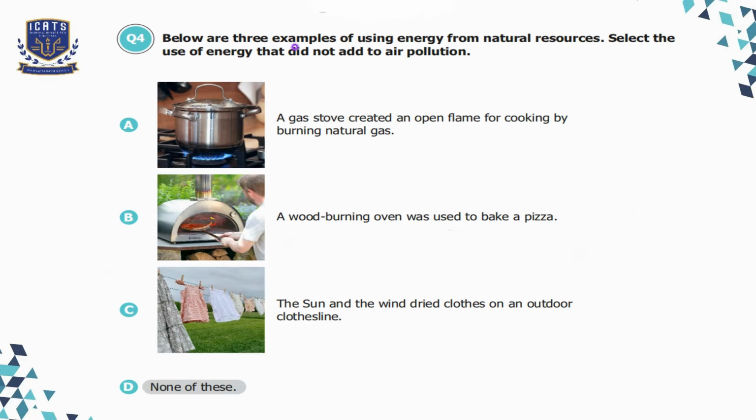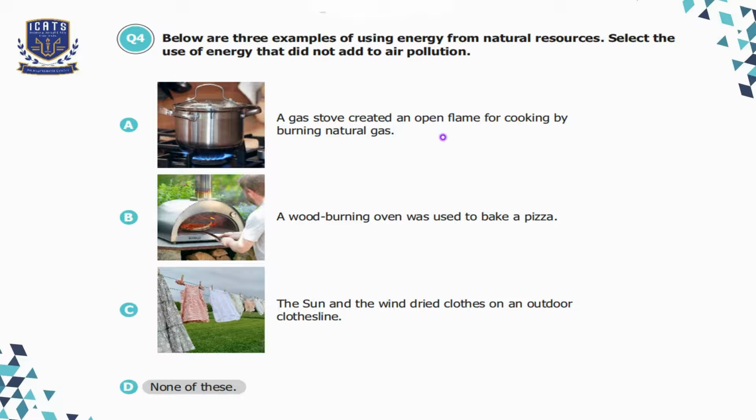Question number 4. Below are 3 examples of using energy from natural resources. Select the use of energy that did not add to air pollution. Option A, a gas stove created an open flame for cooking by burning natural gas. Option B, a wood burning oven was used to bake a pizza. Option C, the sun and the wind dried clothes on an outdoor clothesline. Option D, none of these.